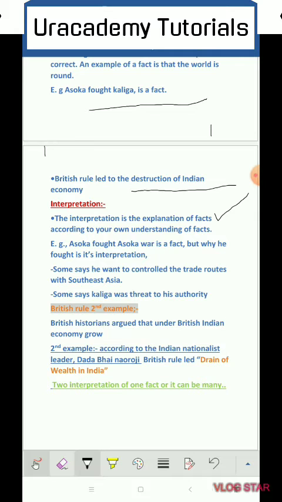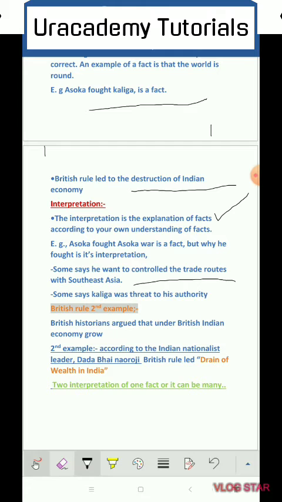Interpretation is the understanding of an event by the historians, how they explain an event. Ashoka fought the Kalinga war is a fact, but historians have argued about why he fought the war.